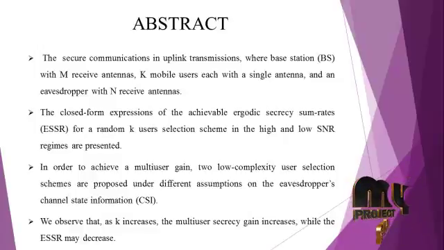Secure communication in uplink transmission considers a base station with M receive antennas, K mobile users each with a single antenna, and an eavesdropper with N receive antennas. The closed-form expression of the achievable ergodic secrecy sum rate for a random K user selection scheme in the high and low SNR regime is presented.